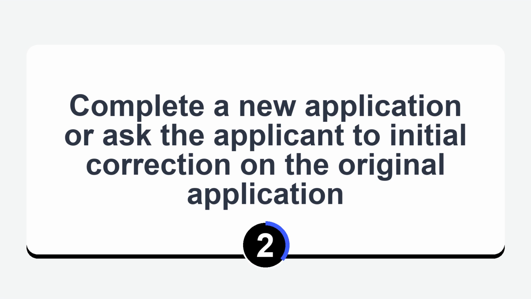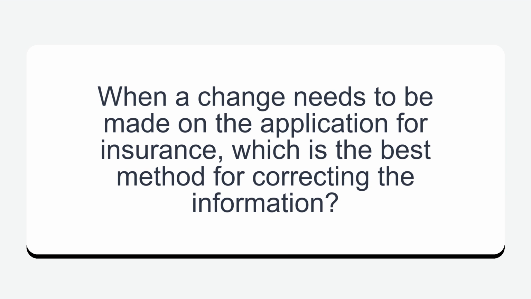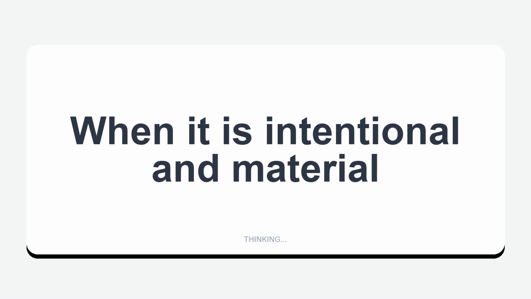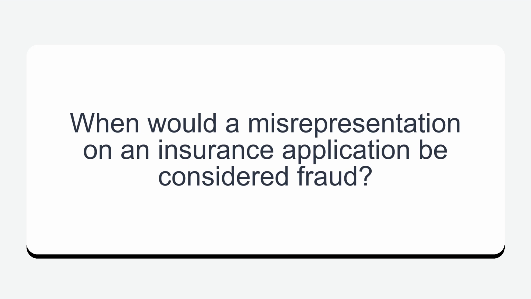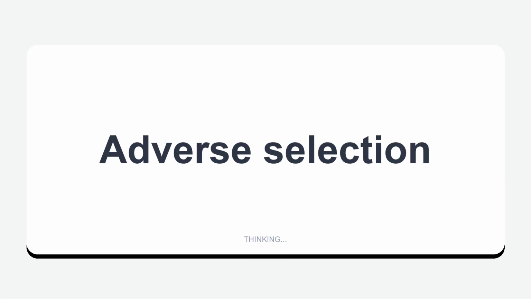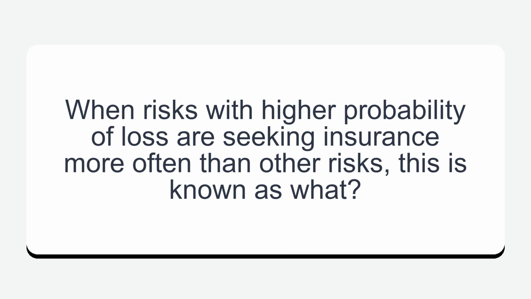Complete a new application or ask the applicant to initial correction on the original application. When a change needs to be made on the application for insurance, which is the best method for correcting the information? When it is intentional and material. When would a misrepresentation on an insurance application be considered fraud? Adverse selection. When risks with higher probability of loss are seeking insurance more often than other risks, this is known as what?